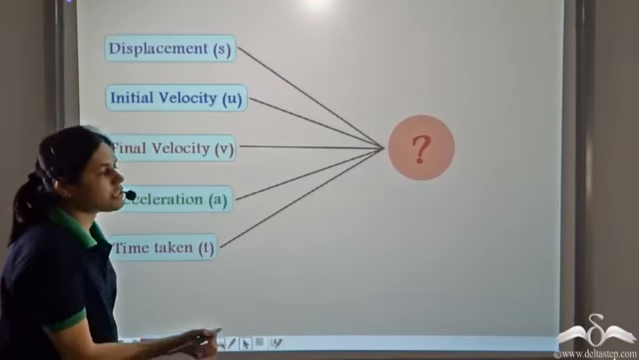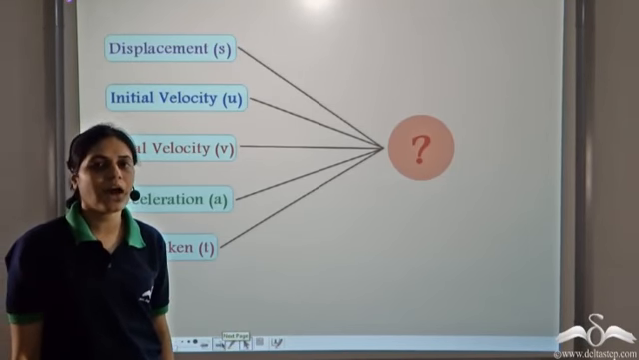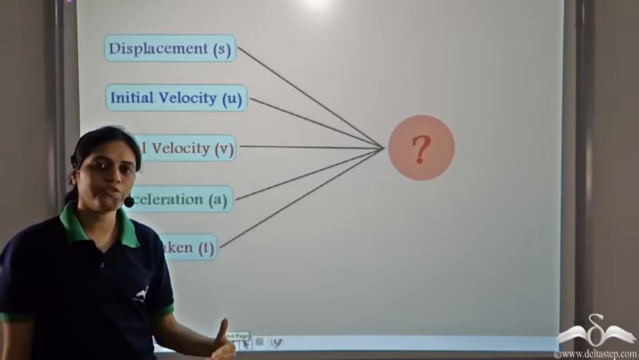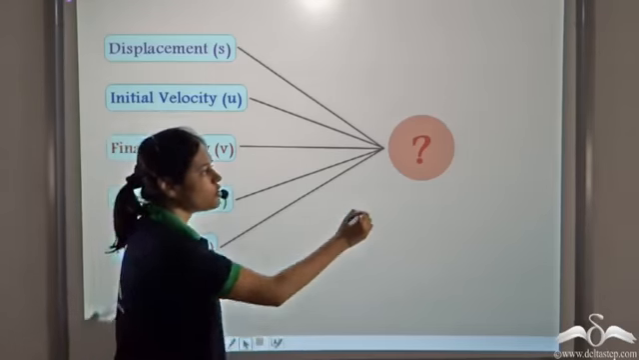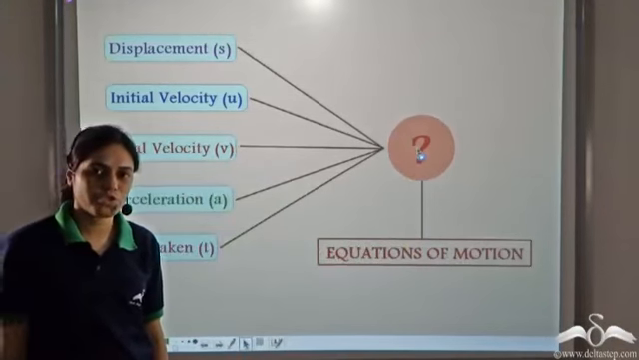But what is the nature of relationship between these terms? And how exactly are they interrelated? Given some of these terms, how do we find others? In order to solve this problem, we derive the equations of motion.